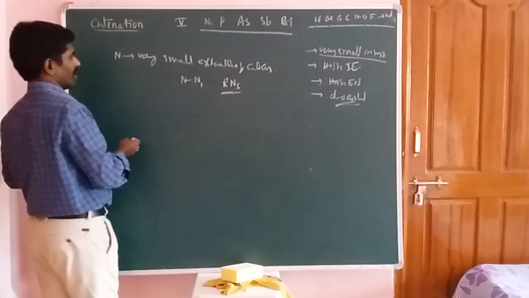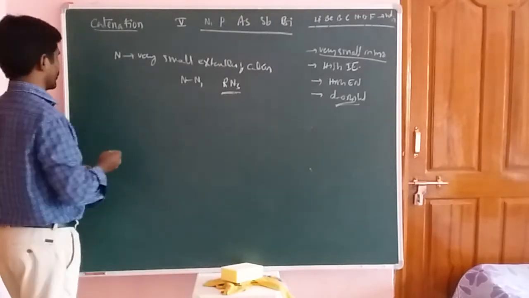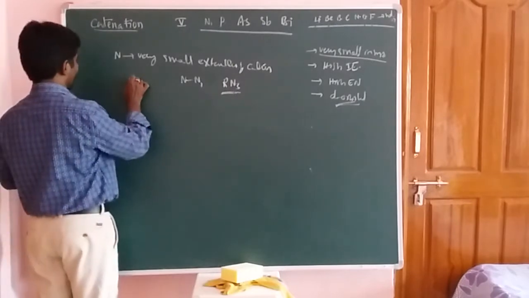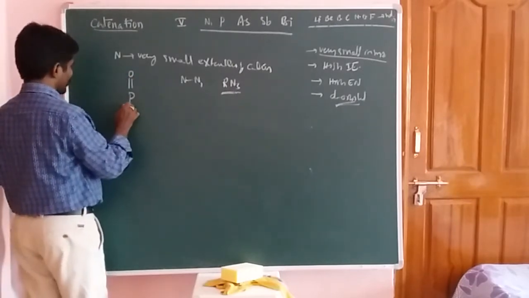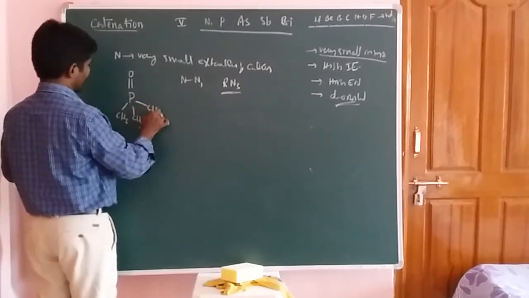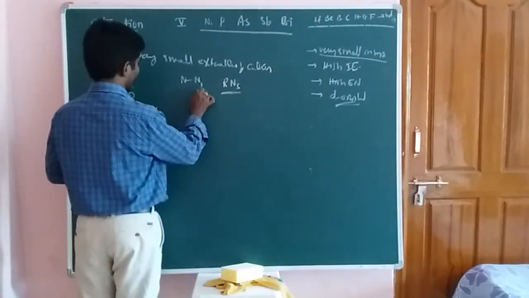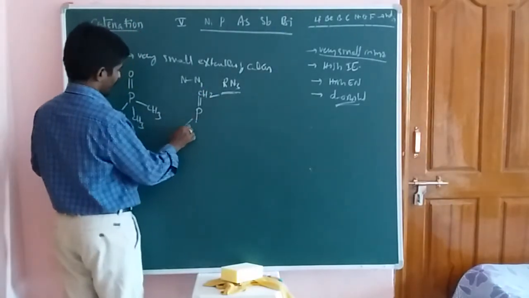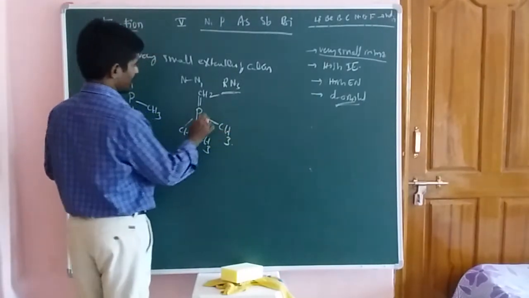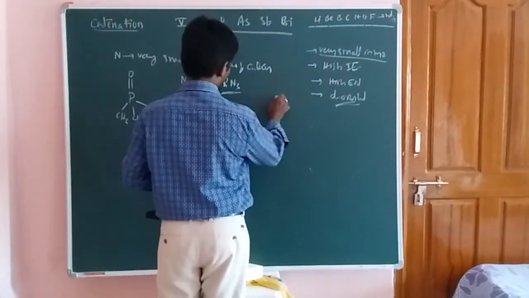This is the concept. Next, we will talk about the phosphorus element. Here the phosphorus element can form these types of compounds. This one has a double bond with three CH3 groups. And you should take phosphorus double bond with CH2 group, and here also three CH3 groups. And the next molecule is one that phosphorus can form.